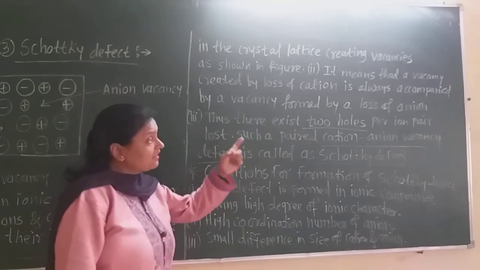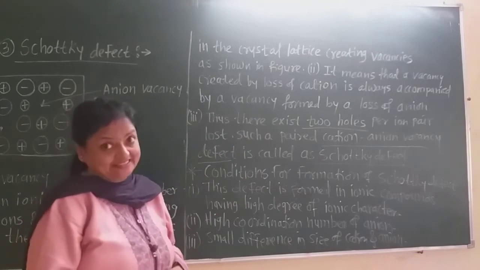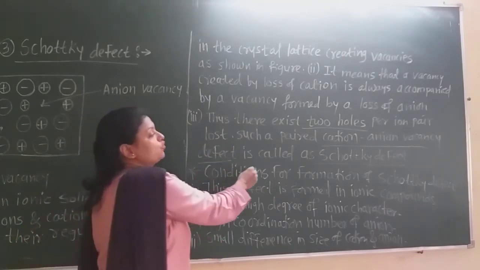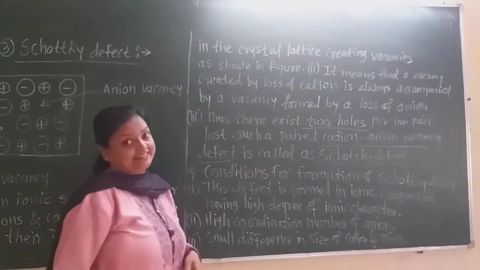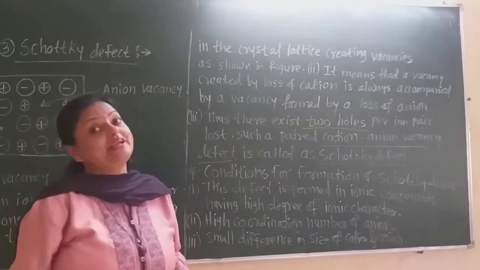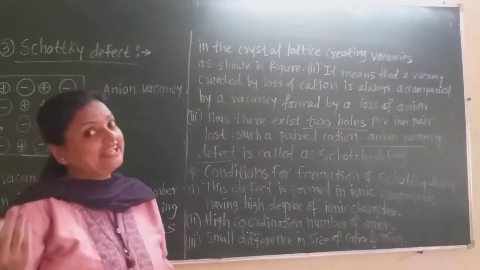Such a paired cation-anion vacancy defect is called the Schottky defect. The paired cation-anion vacancy defect is called the Schottky defect.